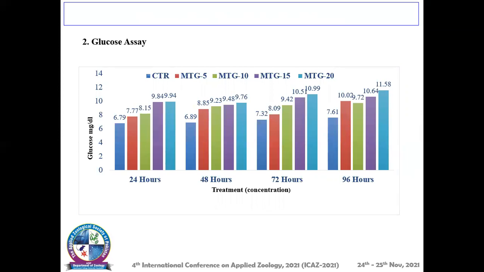Number 2, glucose assay. Here you can see that the value of glucose was significantly increased from 24 to 96 hours in the malathion-treated group. It also increased in the control group from 24 to 96 hours with increase in concentration and time of exposure.